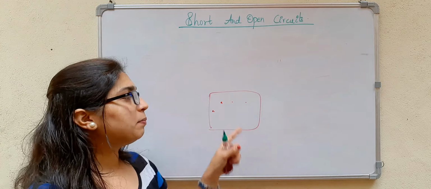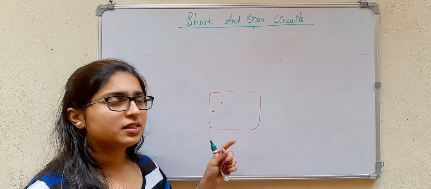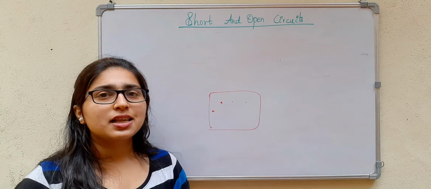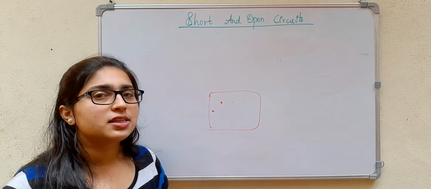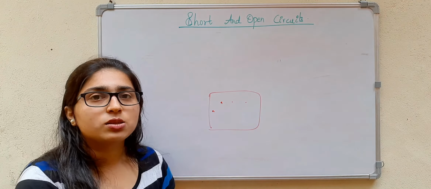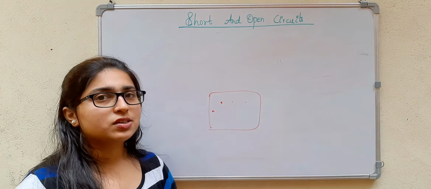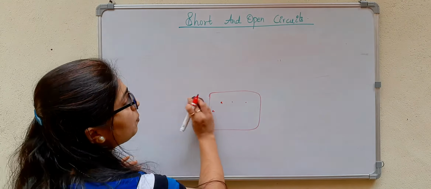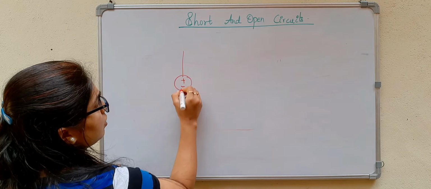Then this circuit becomes open. So you forgot to do something. It is not harmful, but it causes frustration. You have to see where the circuit has gone wrong, and why it is not working the way you want it to work. So that is an open circuit, a form of disconnection.